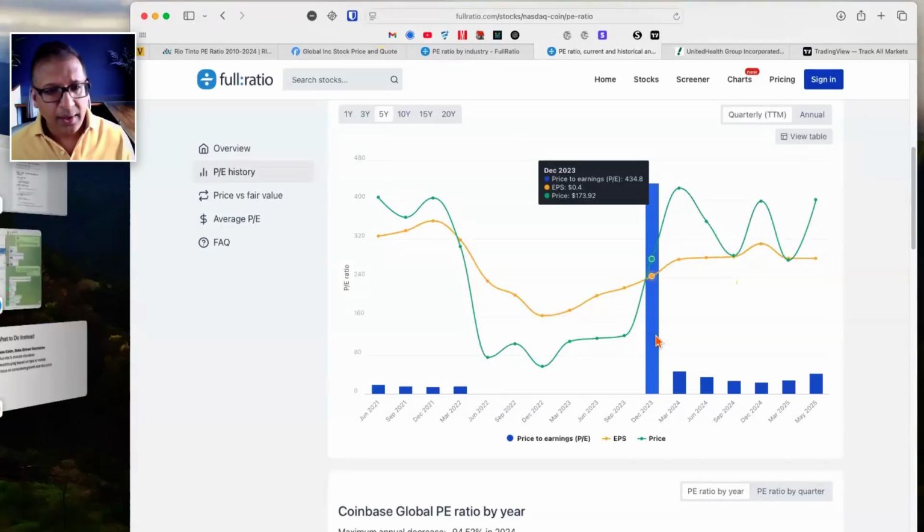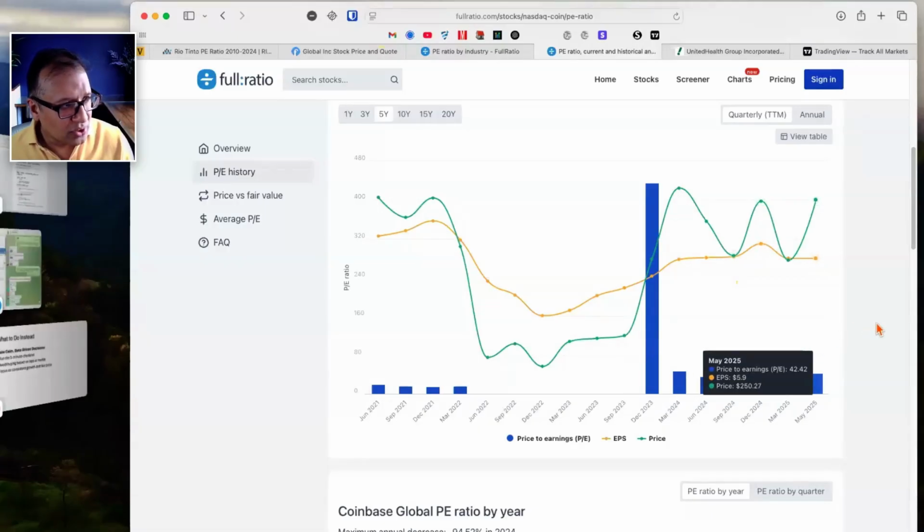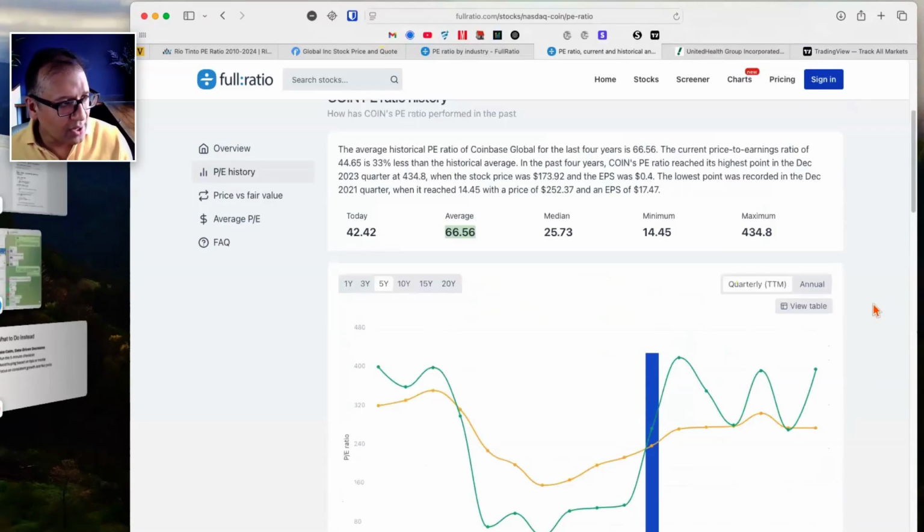So if you were to ignore this, what is the average? This PE is 434, and a typical PE ranges around 36, 27. So typical PE is around, let's say, 23. So today, if the PE is 42, ignoring this big spike, and average PE is 23, then that means today the stock's PE is much higher than what the typical PE would be. So these are some of the estimates you can do. Now, does this mean that you stop completely? No, not necessarily. This is just a flag. It gives you more information, so you can start to dig deeper into the company.